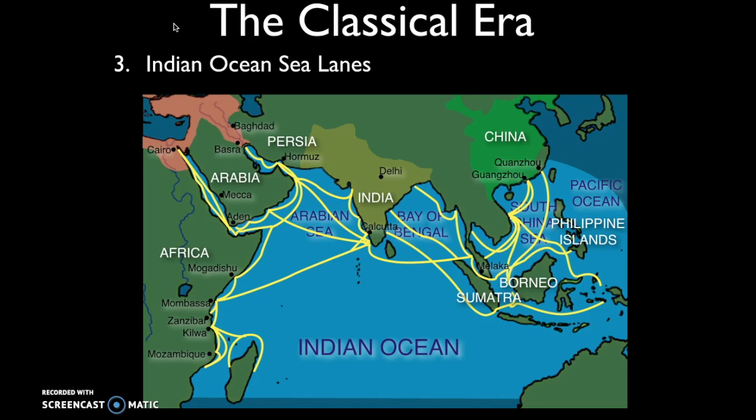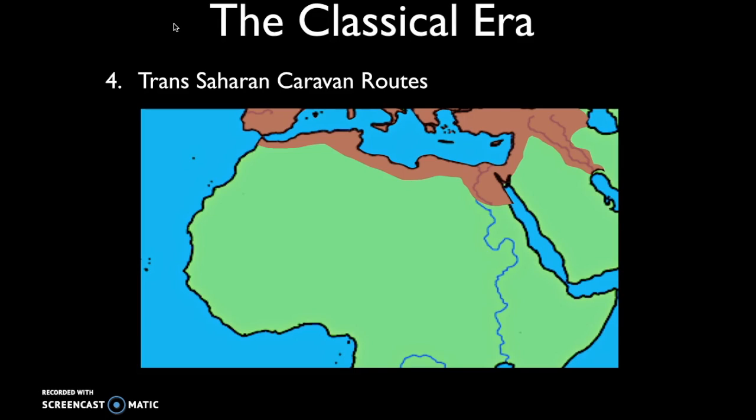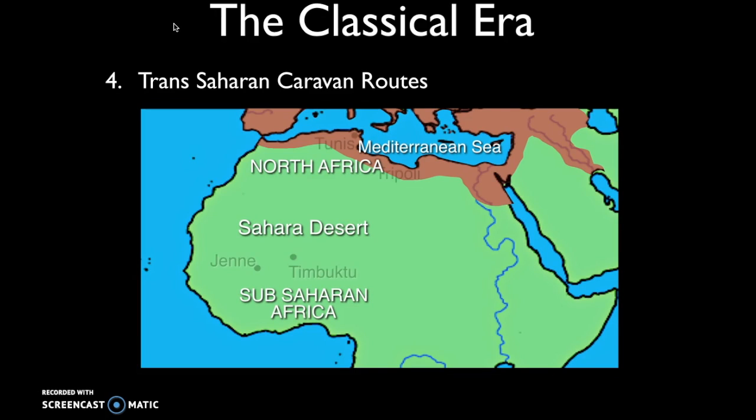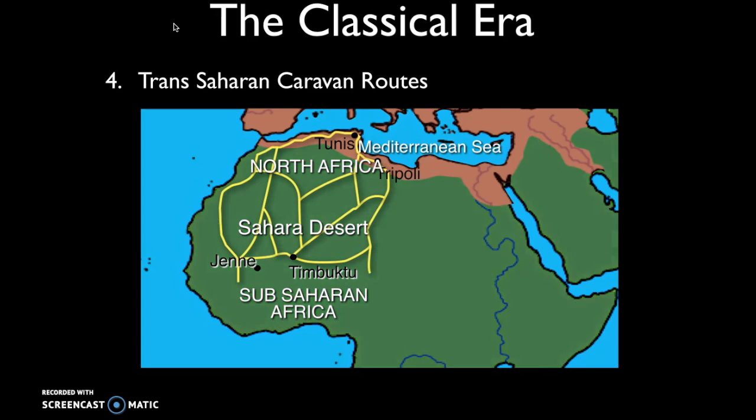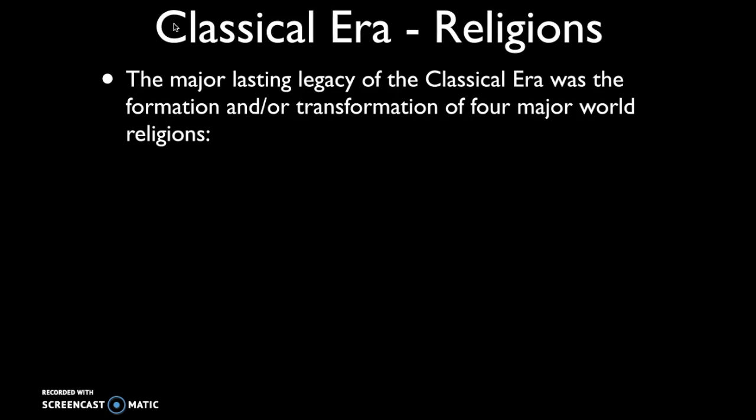Some various villages and cities are going to start to form in East Africa. So we'll talk more about the Indian Ocean sea lanes, which were driven by knowledge of these monsoon winds in the Indian Ocean. We'll talk about the formation of the trans-Saharan trade networks across the Sahara Desert, which connected North Africa with West Africa. For instance, the Roman Empire with various peoples down in West Africa.